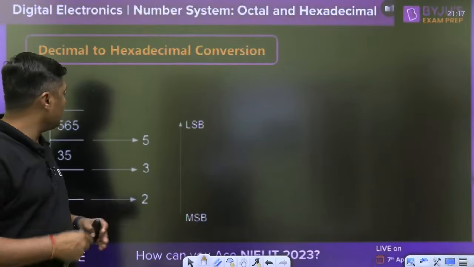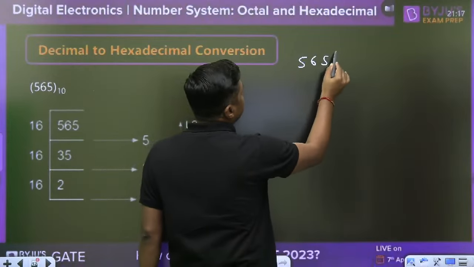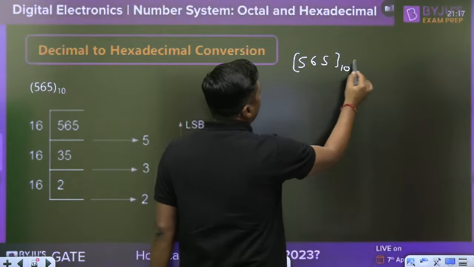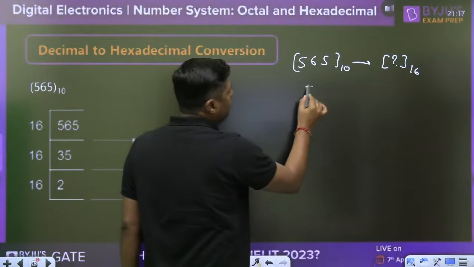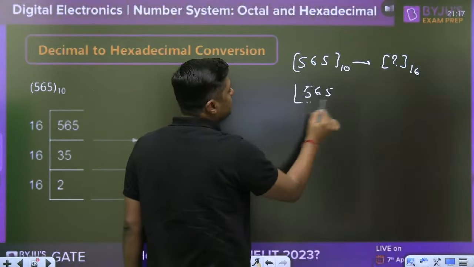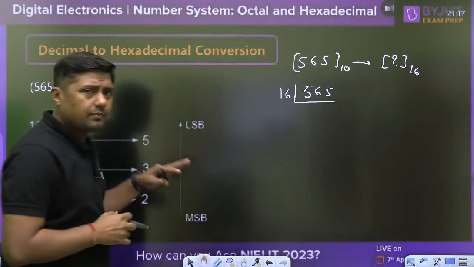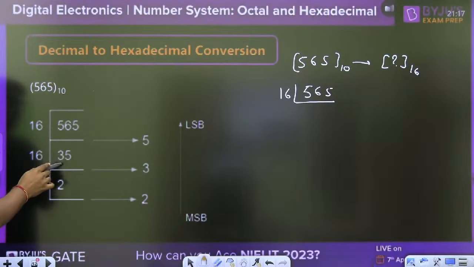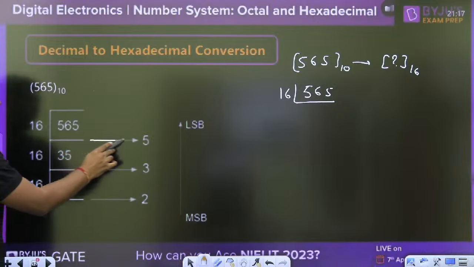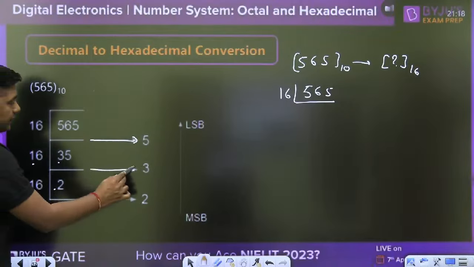Now how can we convert the number 565 base 10 into hexadecimal? Then you have to divide it by 16. When I divide 565, it is divisible 35 times, and the remainder is 5. Then 35 is divisible by 16 2 times, remainder 3.